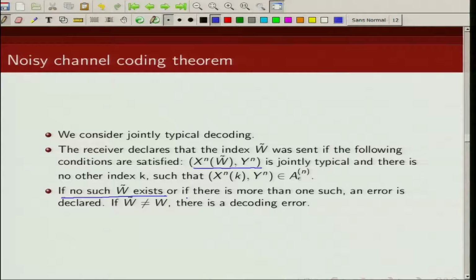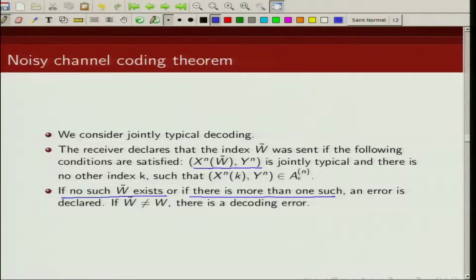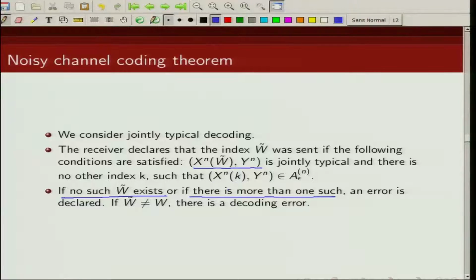The second condition under which an error can happen is if there is more than one index k for which x^n(k) and y^n are jointly typical. Then also we will make a decoding error.